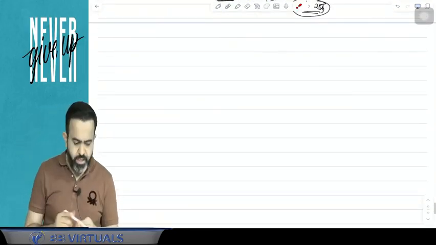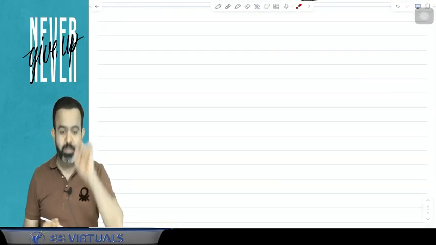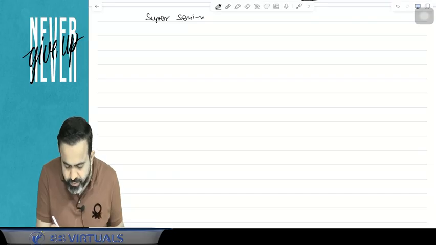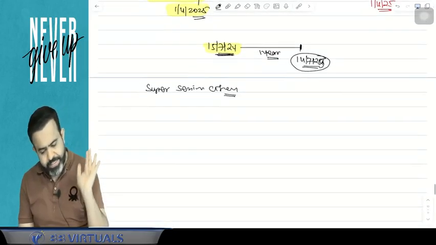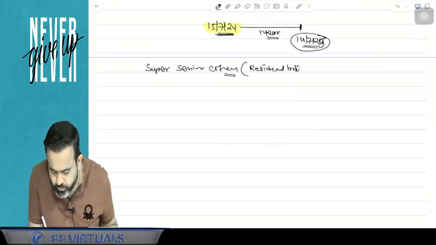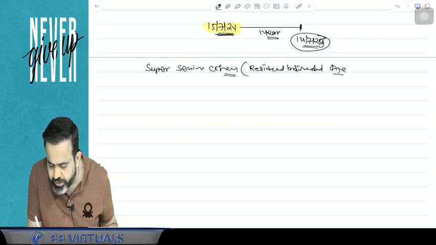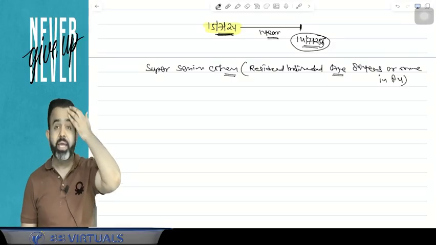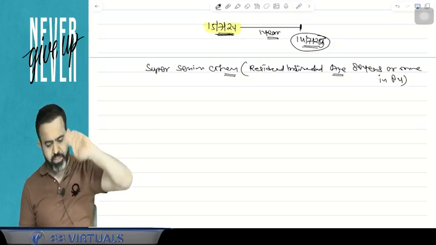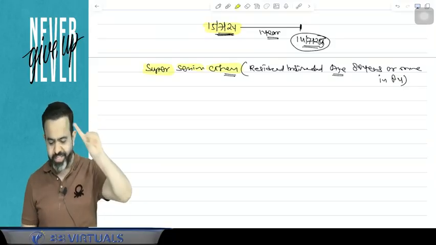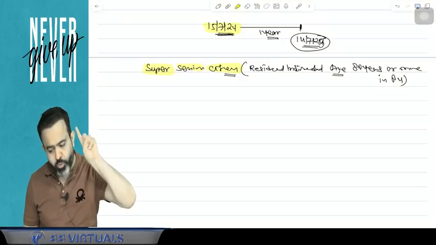Now understand one more concept, guys. Next, suppose any person is a super senior citizen. Now super senior citizen means the person should be a resident individual, and a resident individual of age 80 years or more in the previous year. If the age completed is 80 years or more in the previous year, that person is known as the super senior citizen.